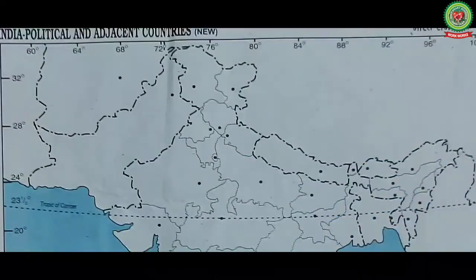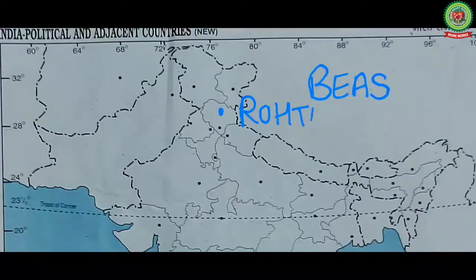Next we have river Byas. River Byas originates from a place known as Byas Kund near the Rohtang Pass. From Rohtang Pass, it runs from north to south. It passes Manali and Kullu, where its valley is popularly known as Kullu Valley. It crosses the Dhauladhar range through a deep gorge.